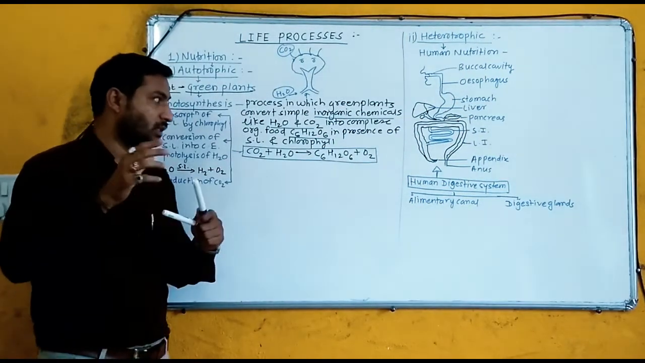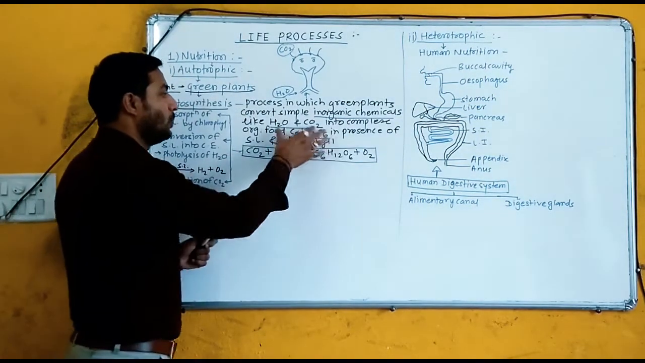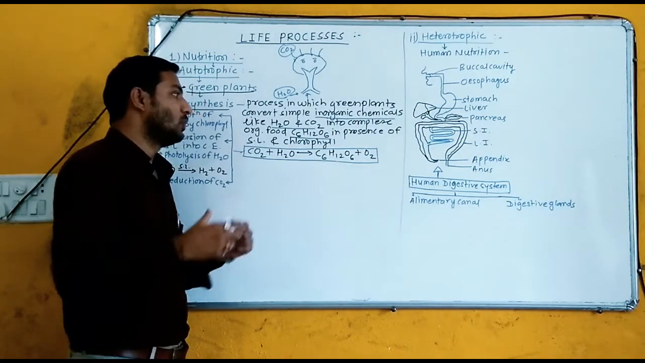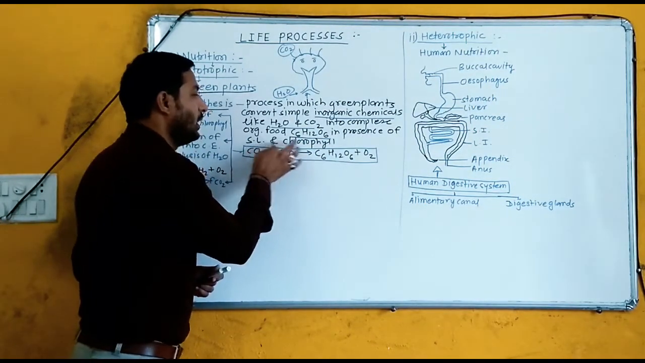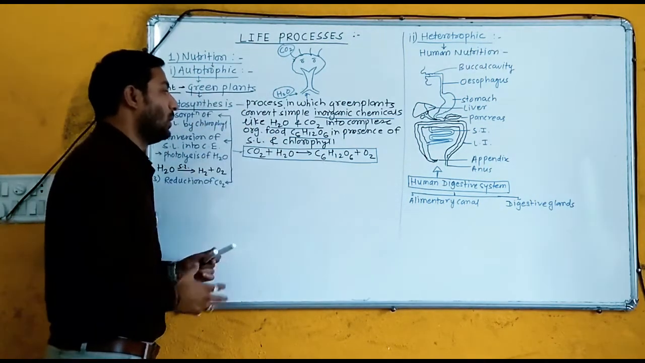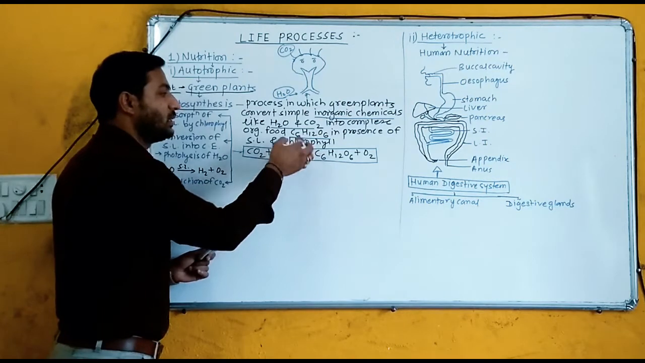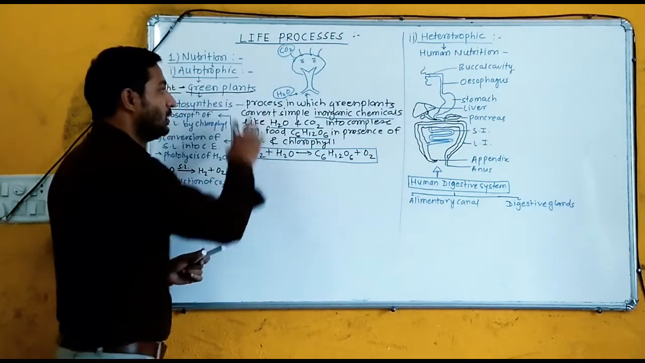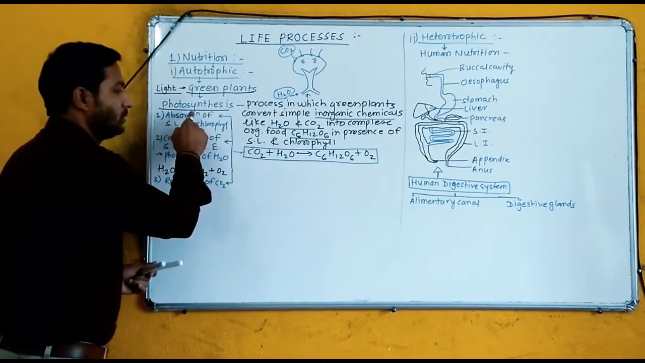C6H12O6 is considered complex organic food, which means sugar, in the presence of sunlight and chlorophyll. Actually, chlorophyll is present in the green leaves. This is the definition of photosynthesis.